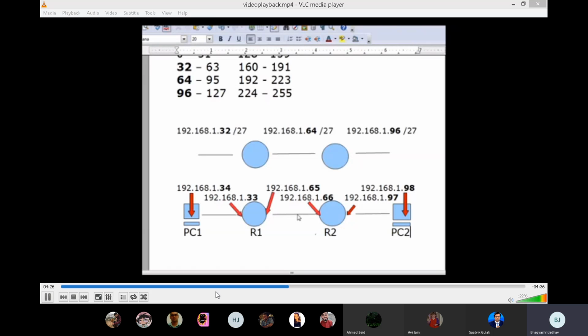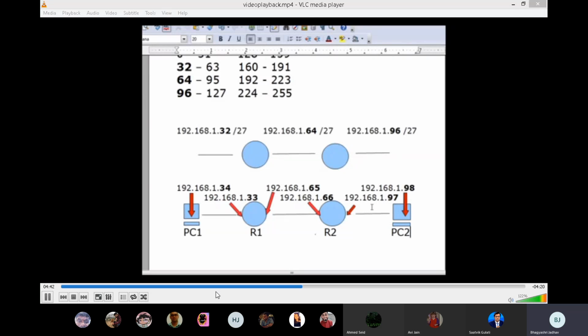They're going to use the first and second hosts. So router 1's serial link will be 65. Router 2's serial link will be 66. Then on the second LAN, on the other LAN, you can see here that we're going to be the 96